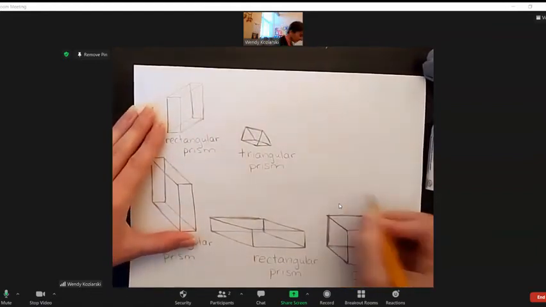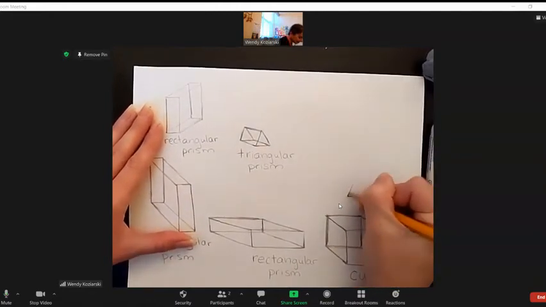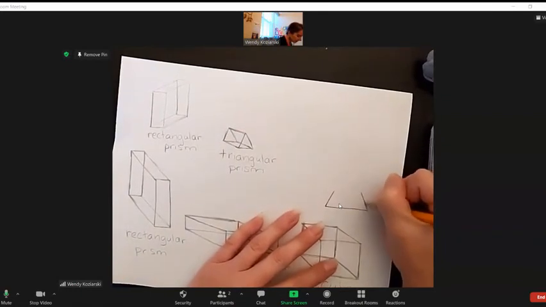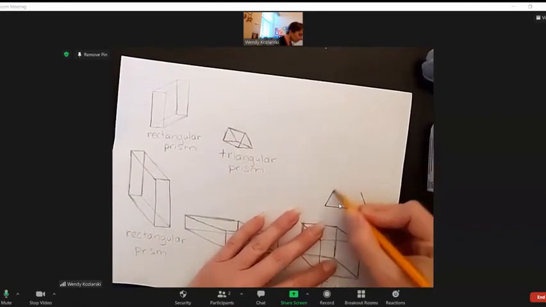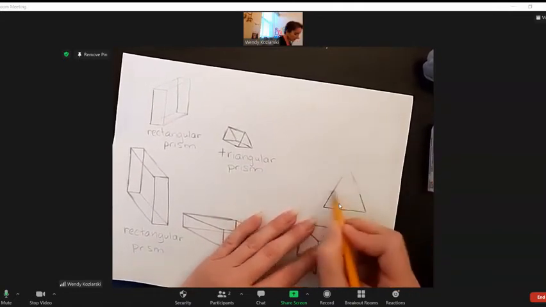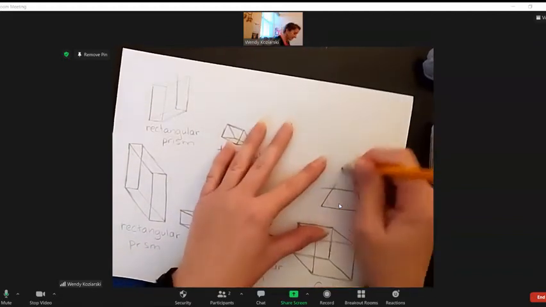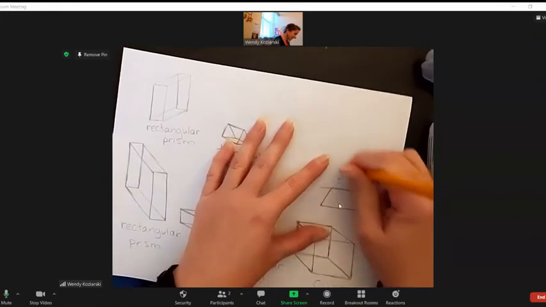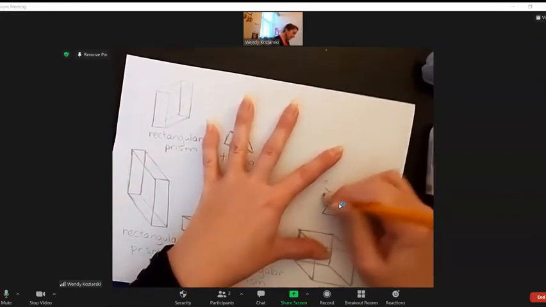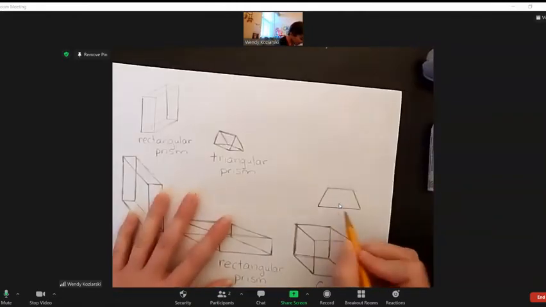So let's go ahead and start with a trapezoid, my favorite shape. Trapezoids are like a triangle with the top chopped off, right? So if you want, you can start with a triangle and then chop it and then erase any part that is above the chop. That's a way to draw a trapezoid if you need that.